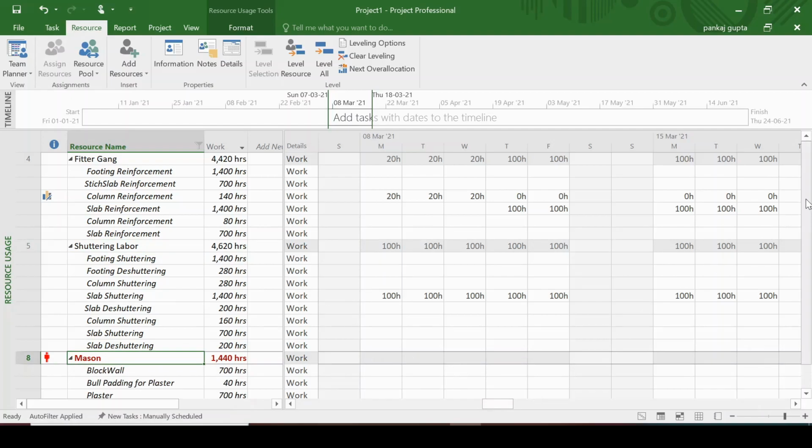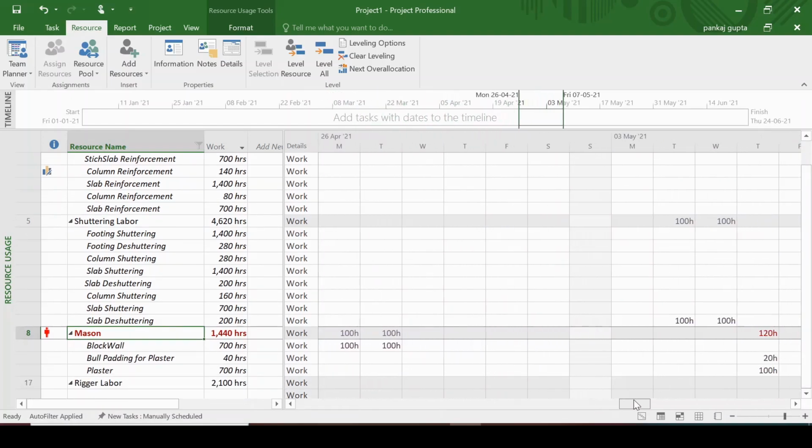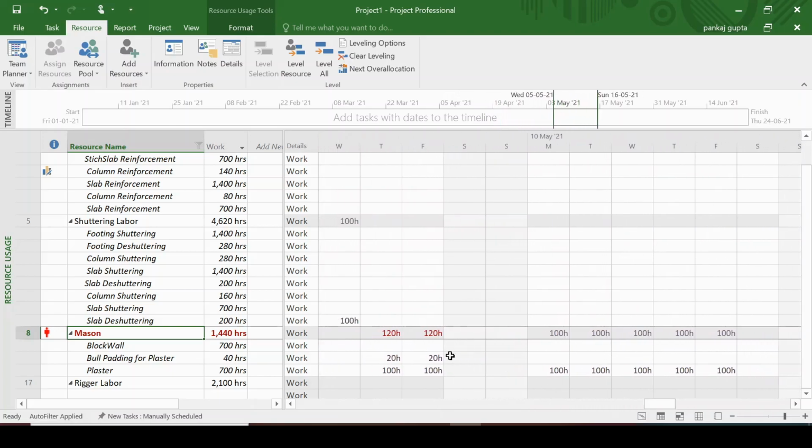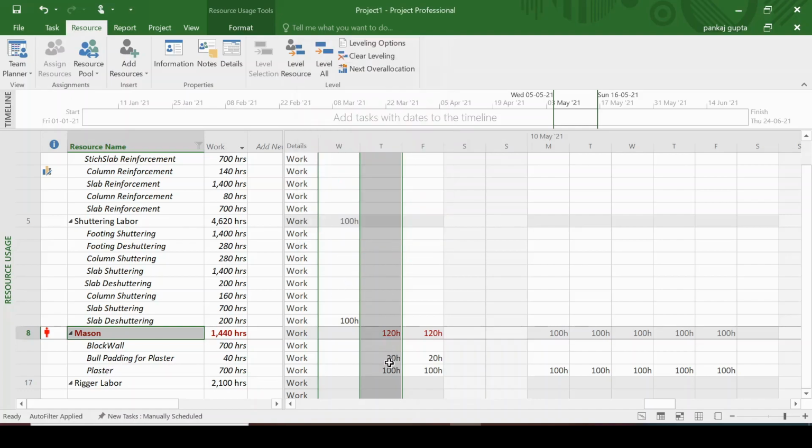Again if we see the mason, the maximum availability of mason that we have on a site is 100 mason. But on a particular day we require 120 mason. Now this is again a resource constraint to us. We need to level this resource because it is over allocated. Now if we level the mason, let's see the change. Here you can see both the activities are parallel, that is bull padding for plaster and the plaster activity.